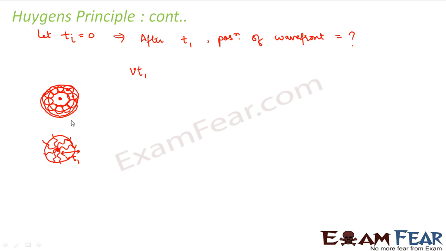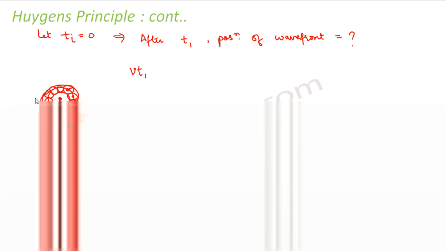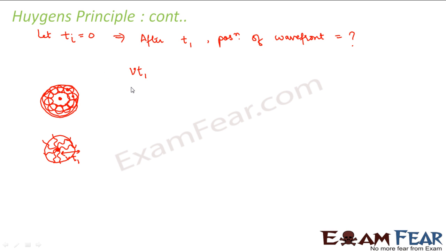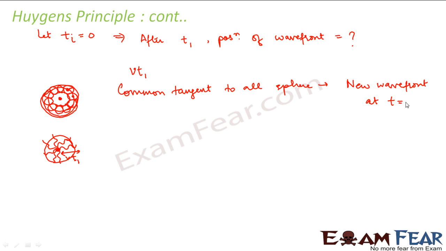So now the common tangent joining all these spheres will give the position of the new wavefront at time t equal to t1. So this will give you the position of the new wavefront. So that means if this is my primary wavefront, the common tangent to all spheres tells you the new wavefront at time t is equal to t1, right?